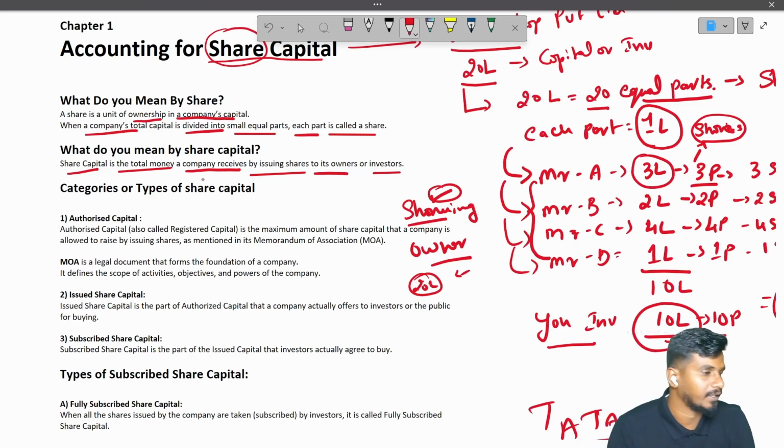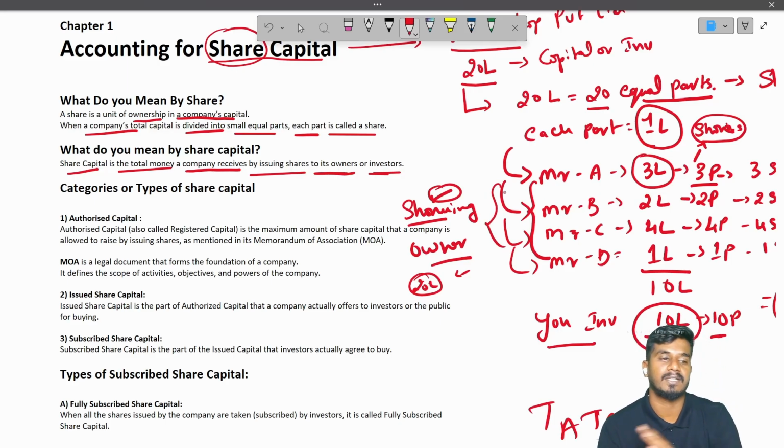Correct. Let us read it once again. Share capital is the total money a company receives by issuing shares to its owners or investors. Who are the owners? Who buys the share? They are the owners. They are the shareholders. So did you understand what do you mean by share capital?